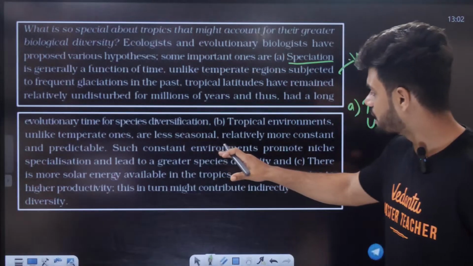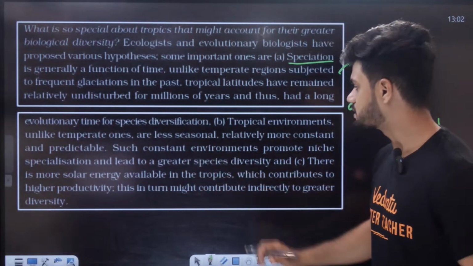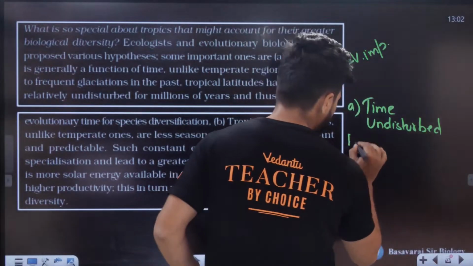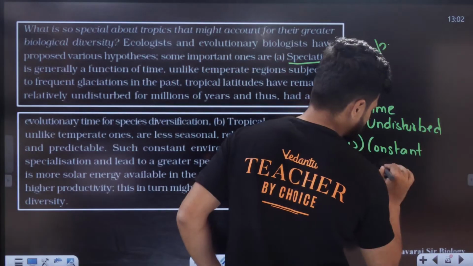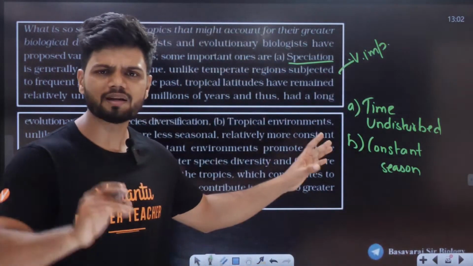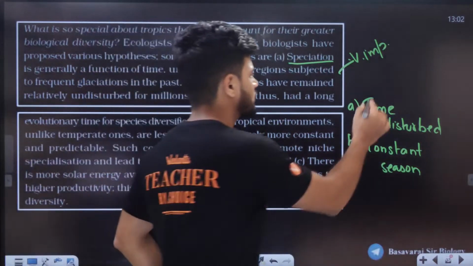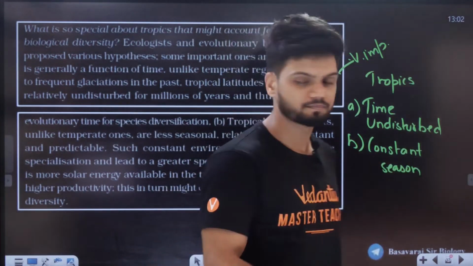Such constant environment promotes niche species specialization and tends to have greater species diversity. Second one is constant season. That's why more speciation in tropics.